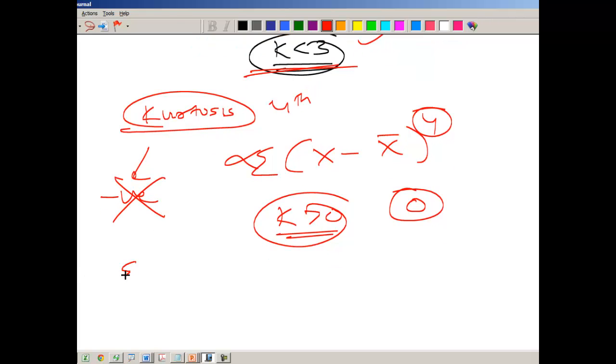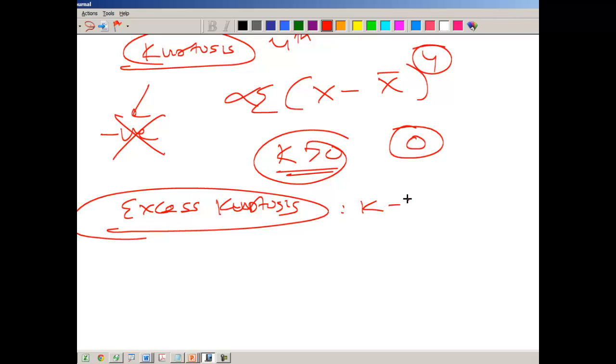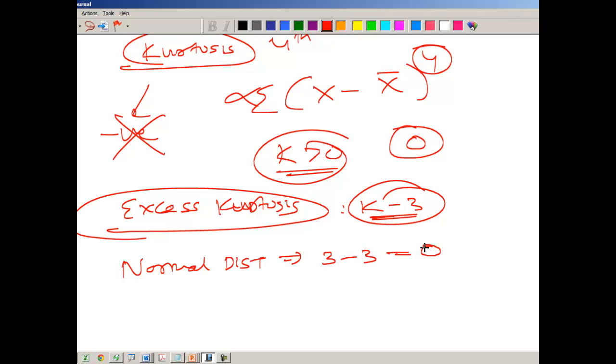However, there is a concept which we call excess kurtosis. Excess kurtosis is equal to kurtosis minus 3. Now in the case of the normal distribution, your excess kurtosis will be 3 minus 3, it will be 0.